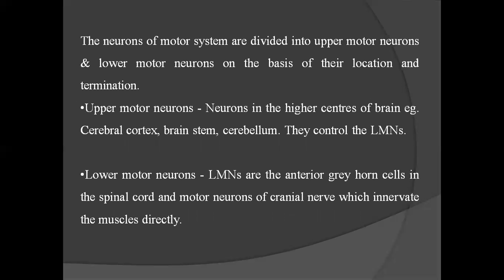The neurons of motor system are divided into upper motor neurons and lower motor neurons on the basis of their location and termination. Upper motor neurons are neurons in the higher center of brain, like cerebral cortex, brainstem, cerebellum; they control the lower motor neurons. Lower motor neurons are the anterior gray horn cells in the spinal cord and motor neurons of cranial nerve, which innervate the muscles directly.